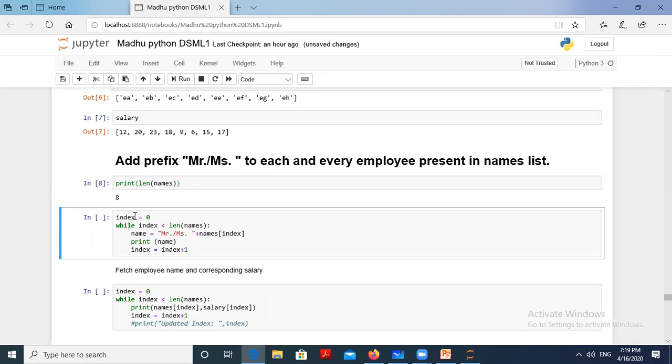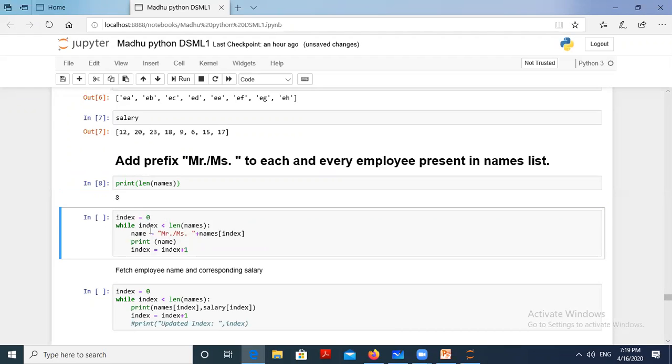First you have to take index equal to 0. You know that a list starts with the first element at index 0, the next element 1, 2, like that. So we start assigning Mr. or Mrs. to the first name of the list. That's why I took index equal to 0, initialized. Then while index less than length of names: what is the length of names here? 8. Index is 0. Is 0 less than 8? Yes.